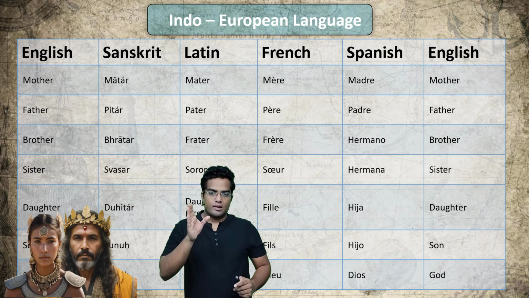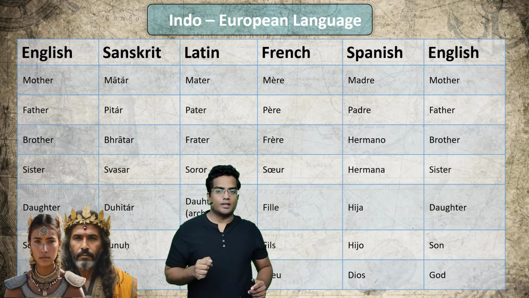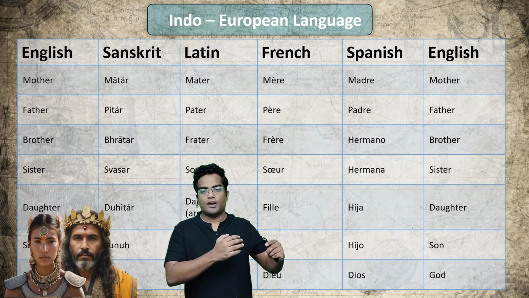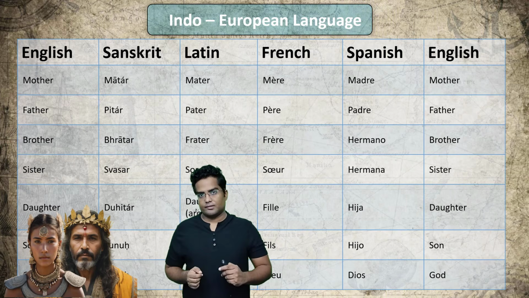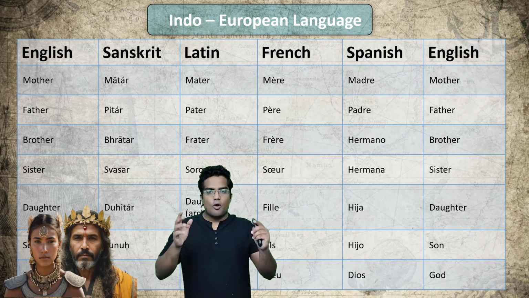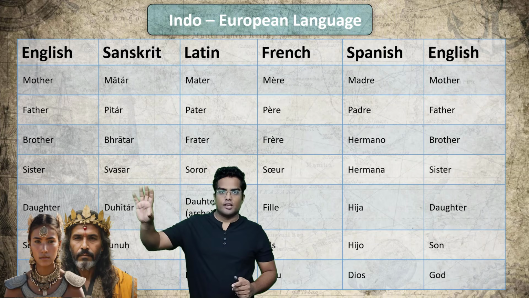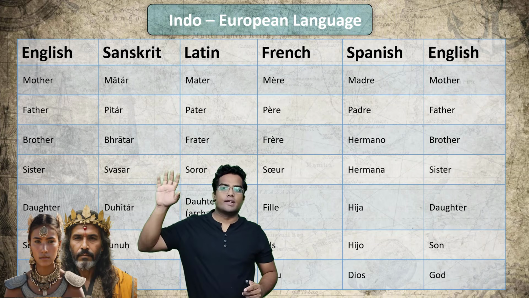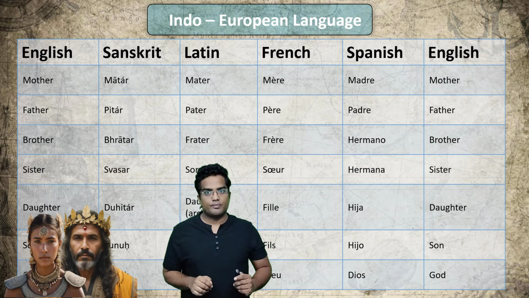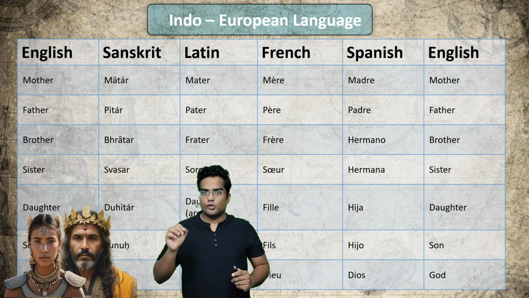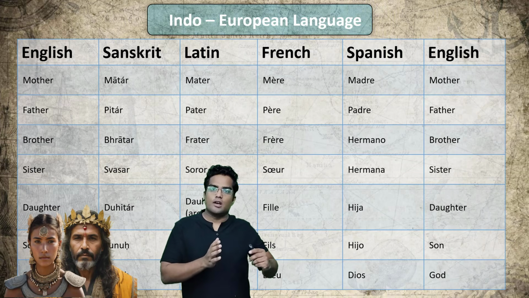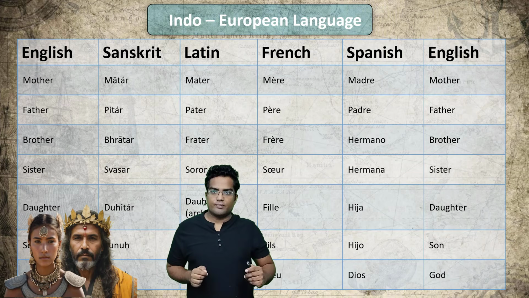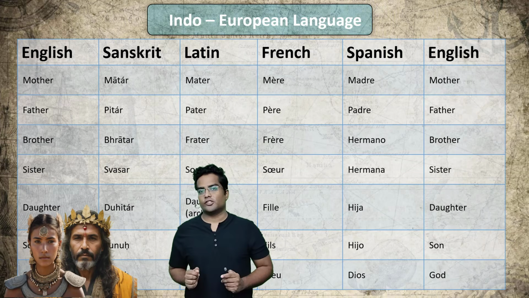So as you can see, the pronunciation of father, that is Pitar, is commonly used in French, Spanish, and even Latin. Okay? So my point is very clear. Let's say UK. UK is significantly far away from India, but the language that is used is somewhat similar to the language used in India. There is some kind of relationship.